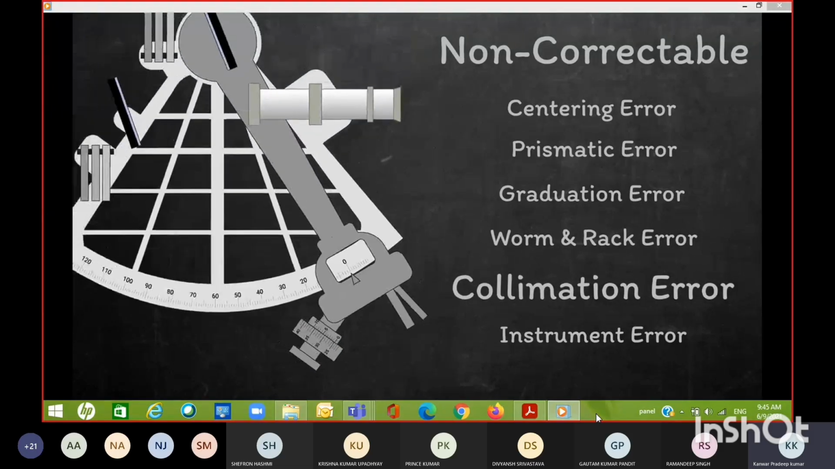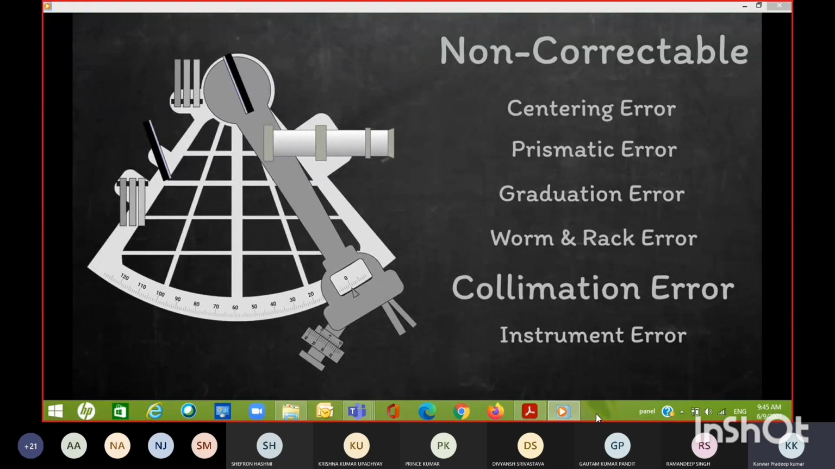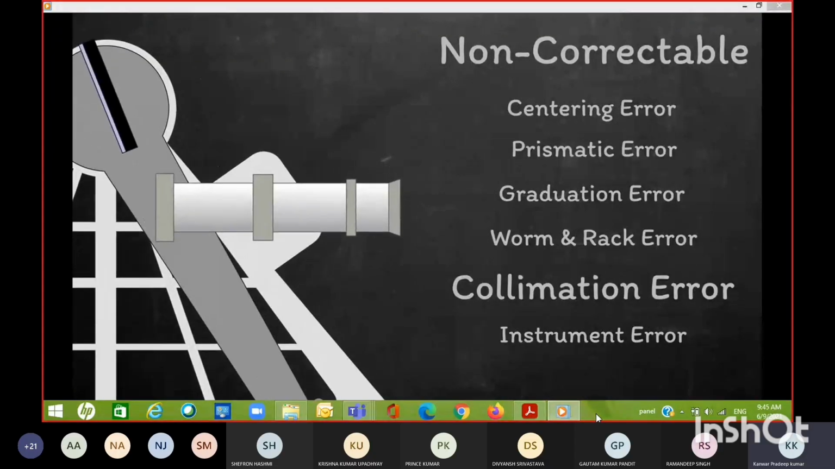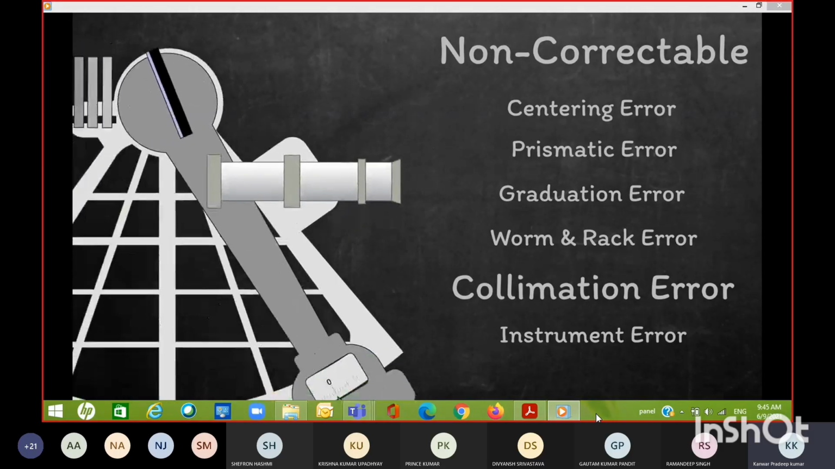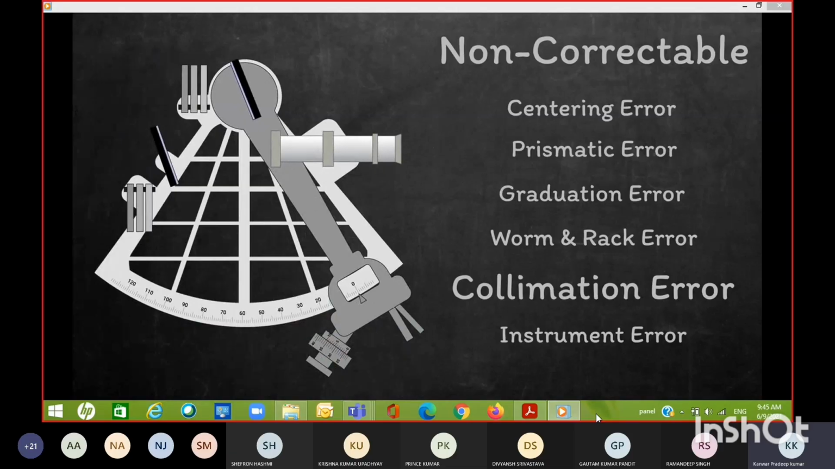And collimation error, this is that one that was correctable on older sextants. It's caused when the axis of the telescope is not perfectly perpendicular to the plane of the instrument. Nowadays the telescope is normally rigidly fixed to the frame, so it's not actually possible to correct.